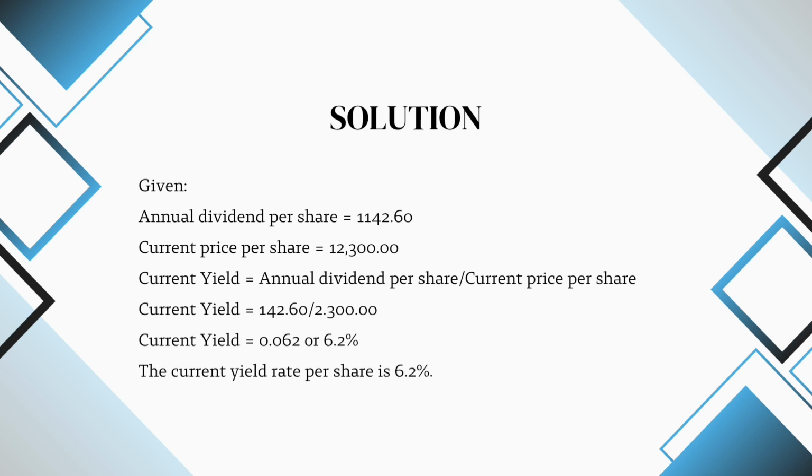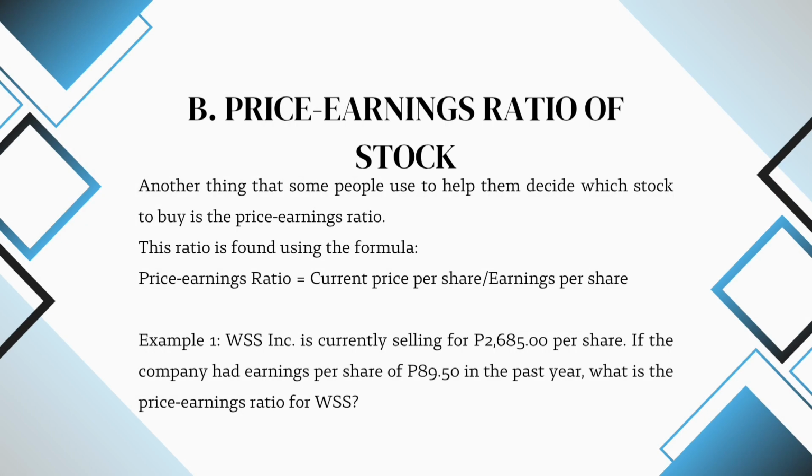So we must use the formula, which is the current yield is equal to annual dividend per share divided by current price per share. So we substitute: the current yield is equal to 142.60 pesos divided by 2,300 pesos. So the answer is current yield is equal to 0.062 or 6.2%. The current yield rate per share is 6.2%. For the next is the price earnings ratio of a stock.